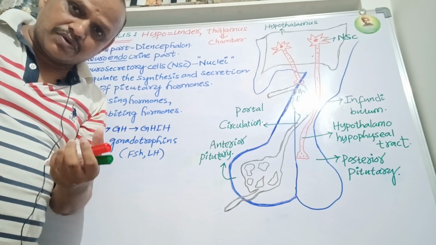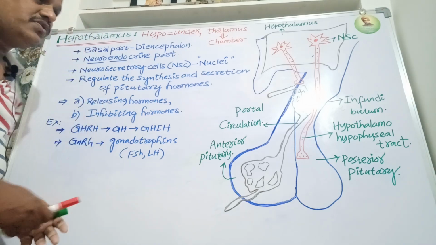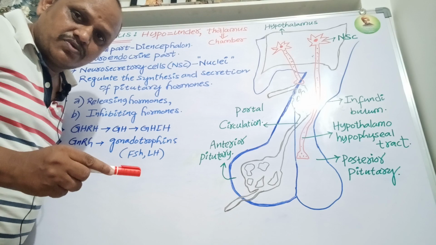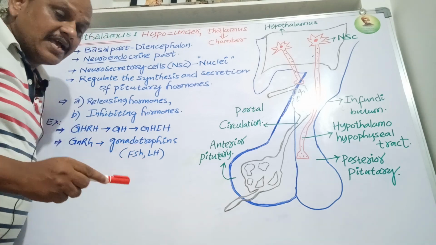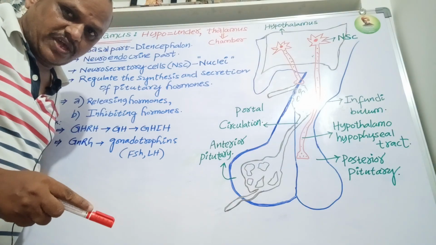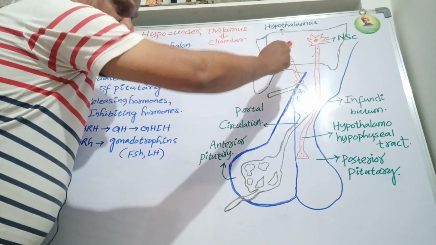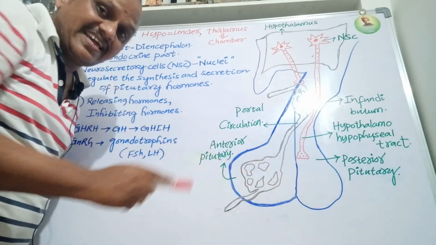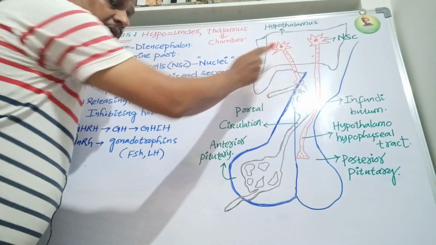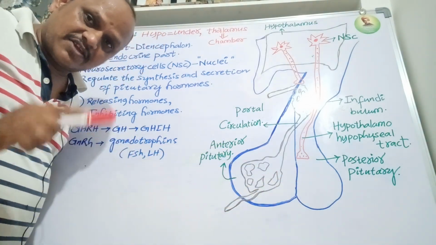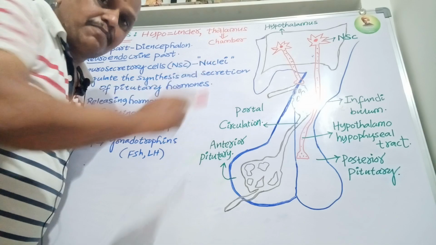They produce neurohormones. These neurohormones are released into the posterior pituitary. These are oxytocin and vasopressin. They are temporarily stored in the posterior pituitary. The posterior pituitary is directly under the regulation of the hypothalamus.